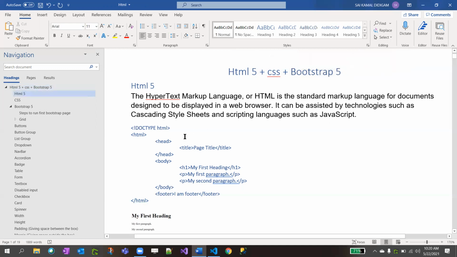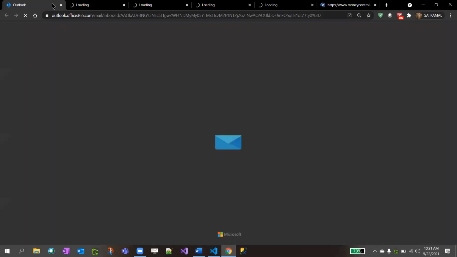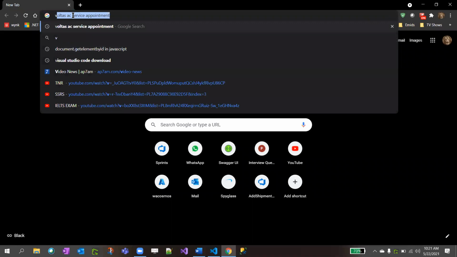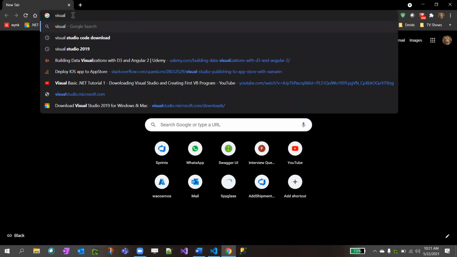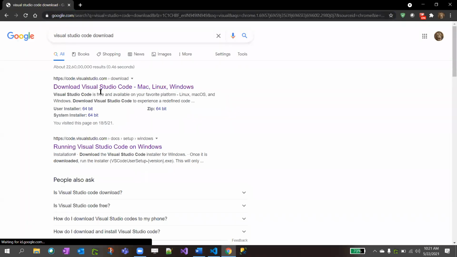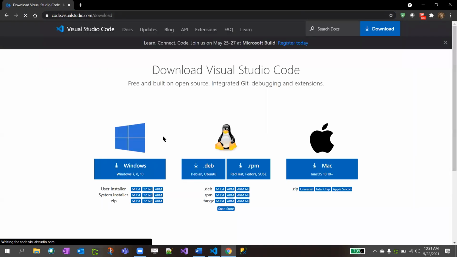Now I'm going to demo the HTML file. A good tool for building your websites is VS Code, Visual Studio Code. Go to your browser, search for Visual Studio Code download, and click on download.